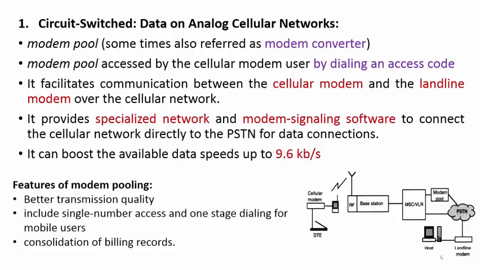Also there is consolidation of billing records. So the connection establishment, disestablishment, dial-up period and, depending on the usage of the internet, the billing information is provided by this particular block.